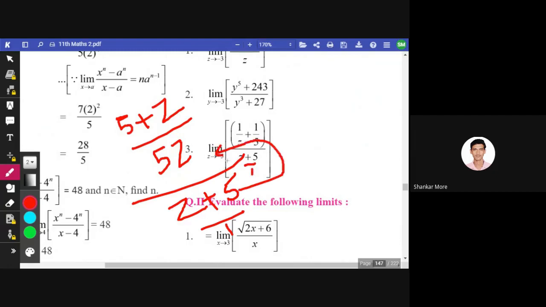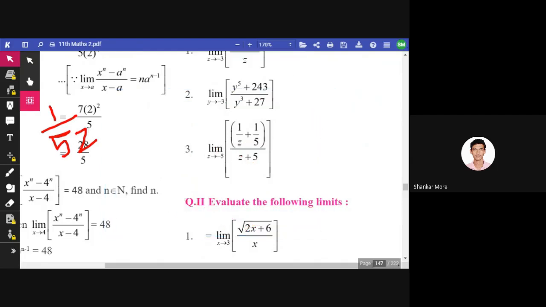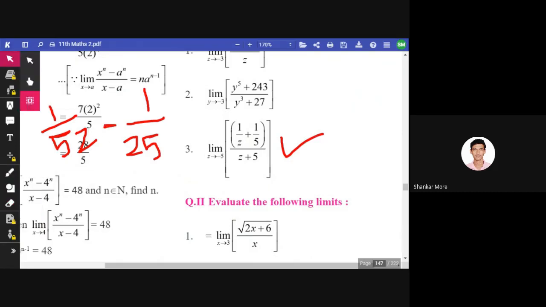So this will be multiplied by this, and this one will get multiplied with this. So it is z plus 5. These both will get cancelled, and what remains is 1 by 5z. This is the simplification of the given example. Now you can put the value of z. If you put the value of z, the denominator is not 0, so that is the acceptable answer. So it will be -1 upon 25. The answer for the third one is -1 upon 25, right?